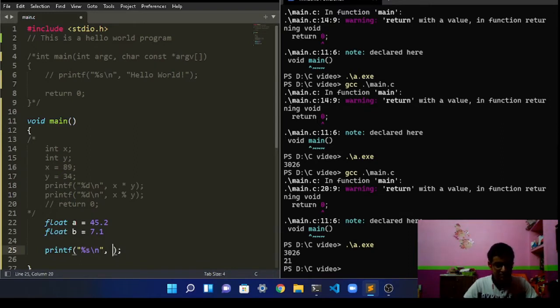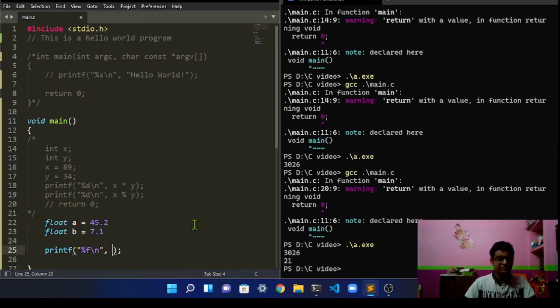And then we're going to print the values, the product of these two numbers. So first we have to write %f. %f is for float, %d is for integers, and %s is for a string. We have already talked about what a string is. Whatever you type in double quotes will be treated as a string. So now what we're going to do,